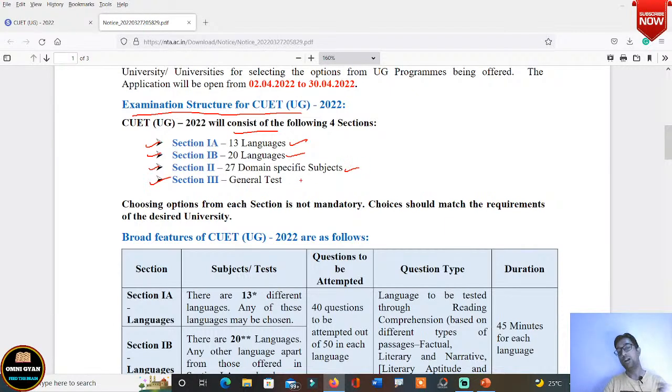All right, if you are from the arts background, choose the arts subject that you've taken in class 12. If you're from science background, you have to select the subject that you have studied in class 12 science. If you're from commerce background, then you'll have to take a subject related to commerce only. Okay, then section 3 will consist of the general test. ठीक है, तो ये 4 सेक्शंस होंगे.